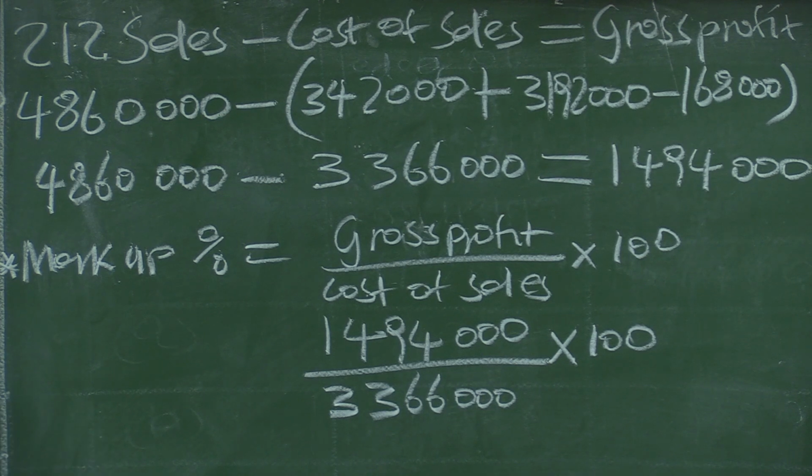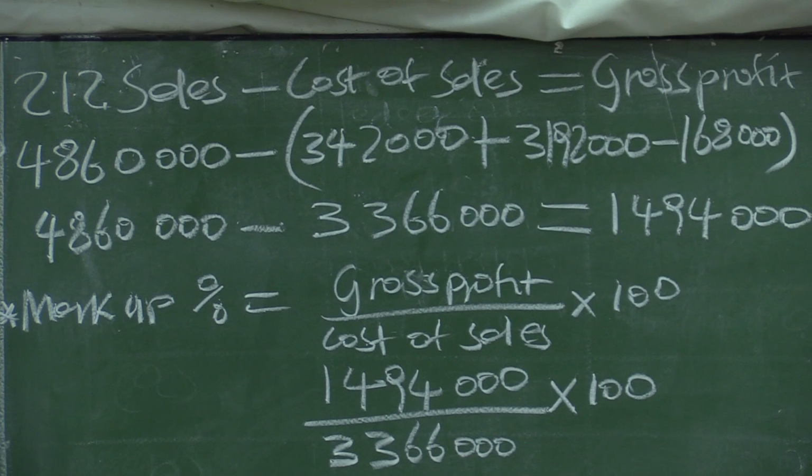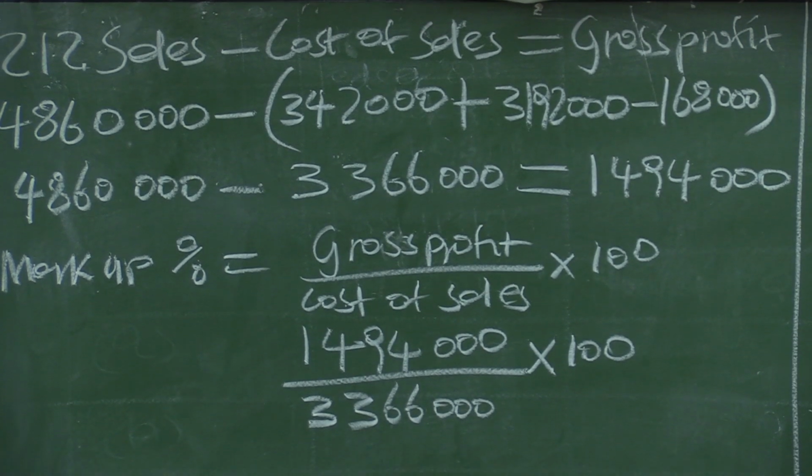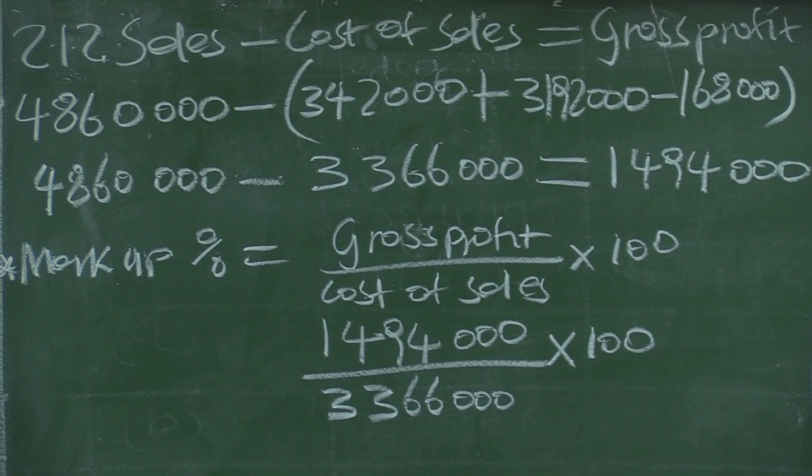Gross profit over cost of sales times 100. Right. So 1,494,000 over 3,366,000, times 100.